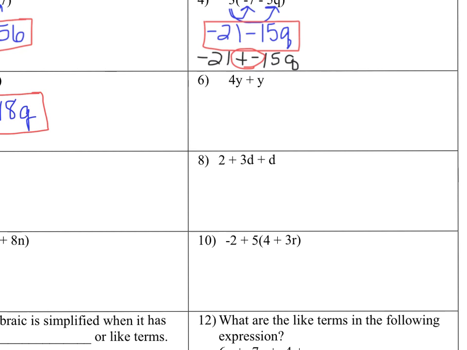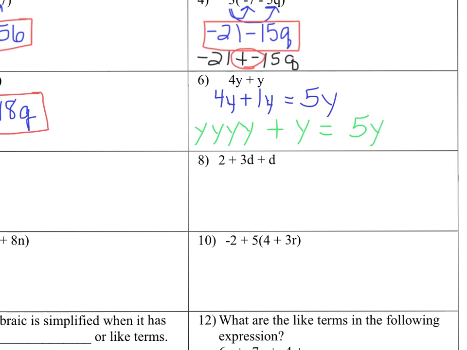So basically we have 4y plus 1y, and that equals 5y. You can also say 4 y's, and then if you add another y to it, how many y's do you have altogether? You have 5 y's.